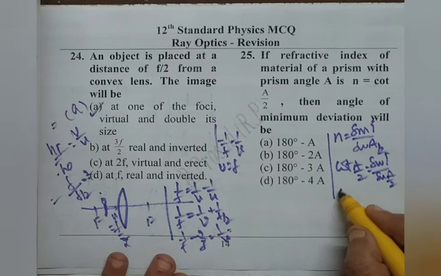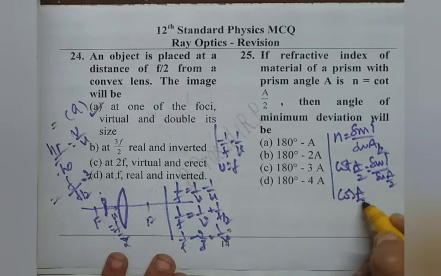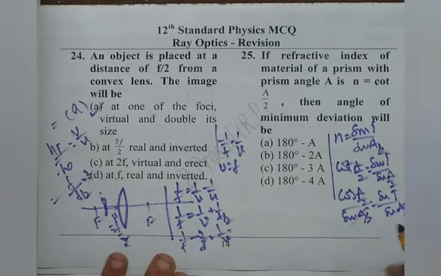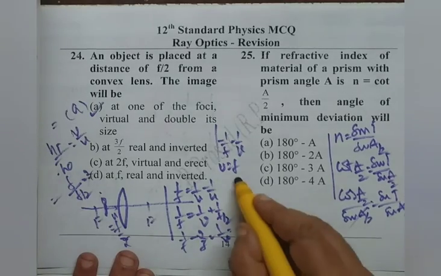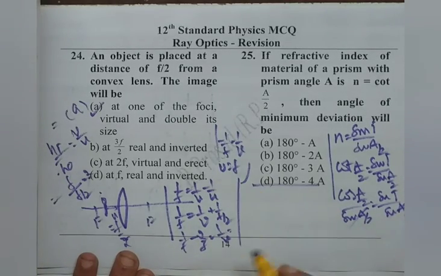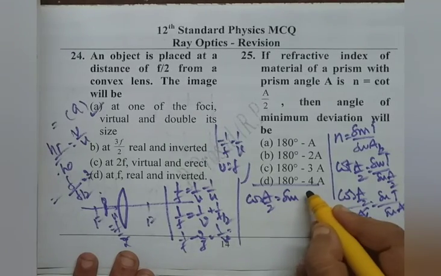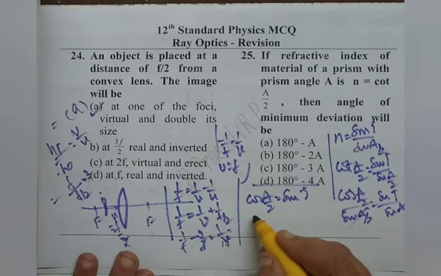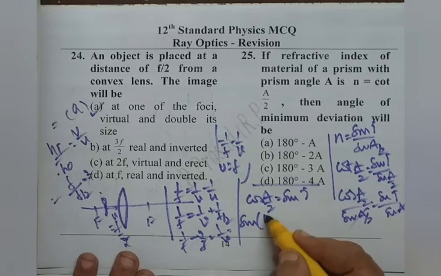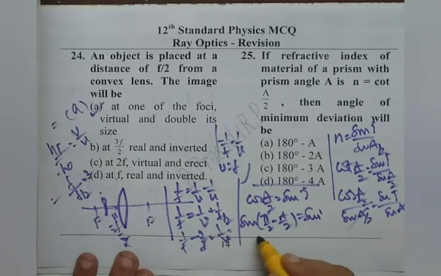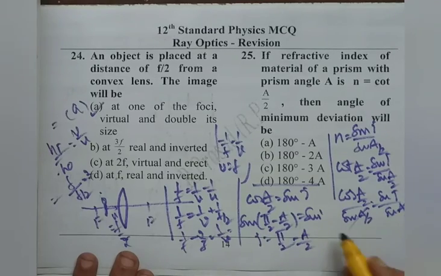We can write cot A by 2 as cos A by 2 by sin A by 2. On this side sin I by sin A by 2. Sin A by 2, sin A by 2 cancels. So what we have now is cos A by 2 equals sin I. Cos A by 2 can be written in terms of sin as sin (pi by 2 minus A by 2) equals sin I. I equals pi by 2 minus A by 2.